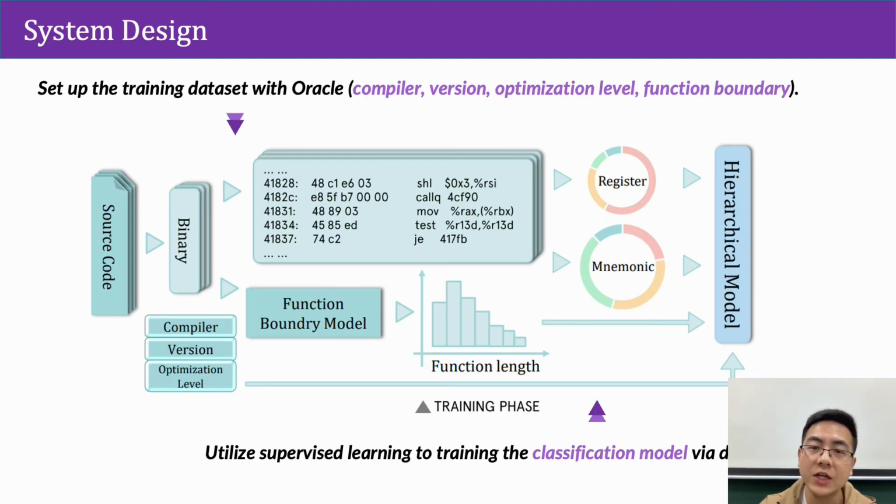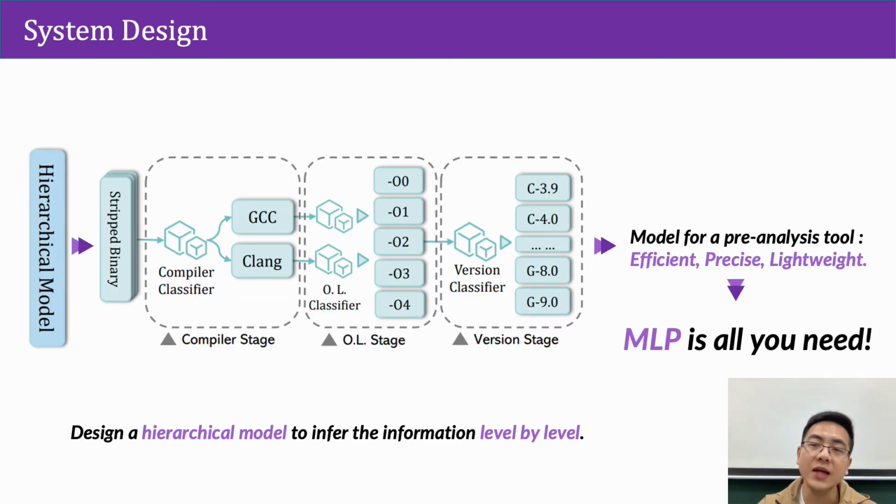After thorough investigation, we leverage the distribution of mnemonics, registers, and function lengths to set up a machine learning model for inferring the compilation provenance of stripped binaries, that is, compiler, optimization levels, and compiler version. To make it more precise, we design a hierarchical model to infer the information level by level. Based on our original intention, we want this to assist security analysis in further research, so we want it efficient, precise, and lightweight. To meet this end, we choose a multilayer perceptron as our base model after comparing with other machine learning methods.